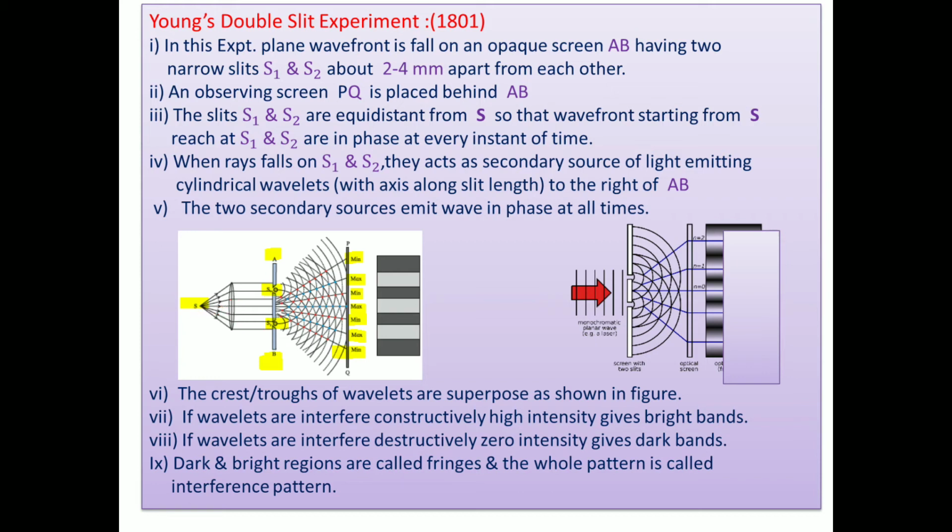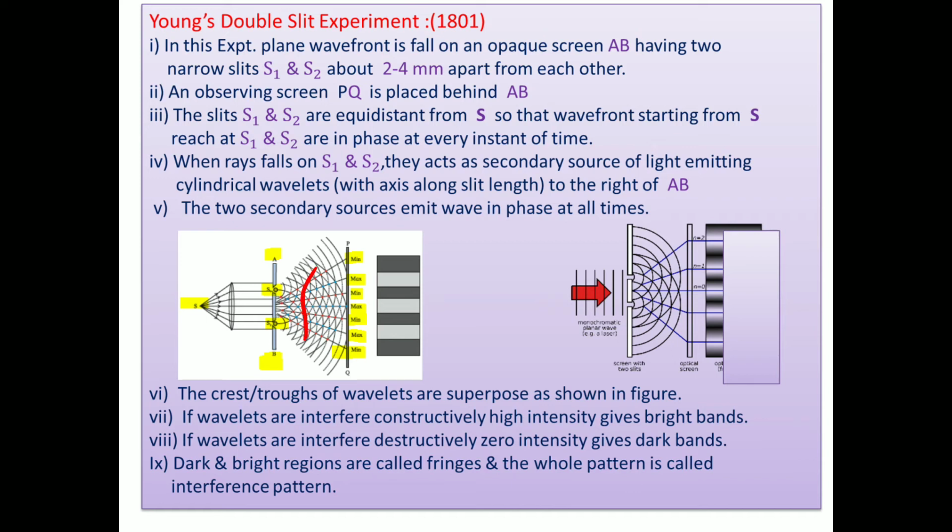As their distance from S is equal, the wavefronts starting from S reach S1 and S2 in phase at every instant of time. When rays fall on S1 and S2, they act as secondary sources of light according to Huygens' principle, emitting cylindrical wavefronts, because slits produce cylindrical wavefronts with axis along the slit's length, to the right of AB, in this direction.